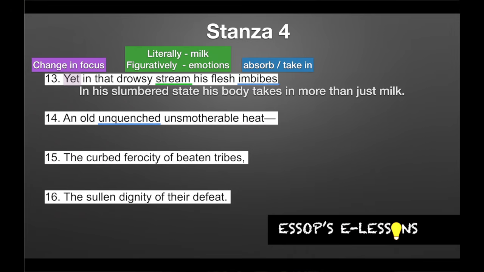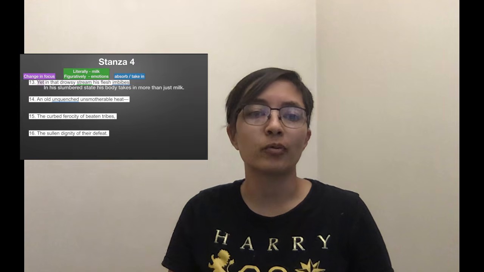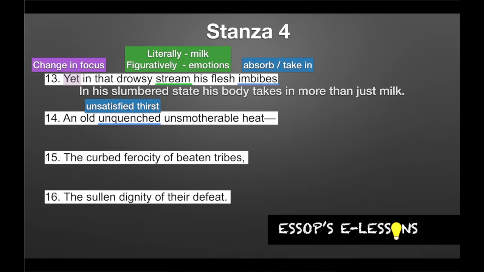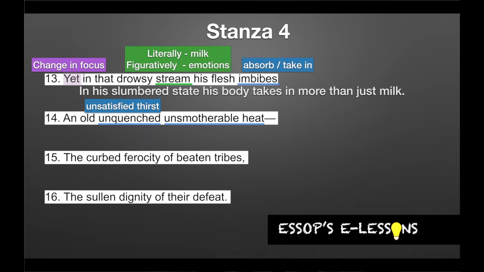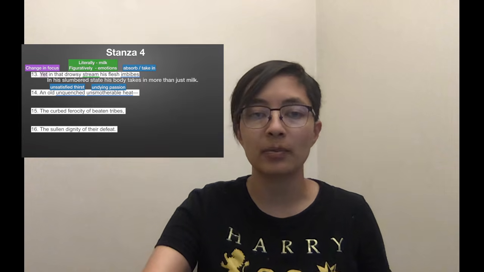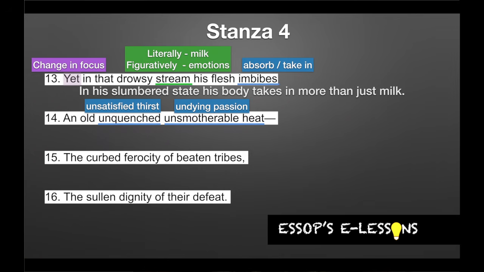In line 14, it says an old, unquenched, unsmotherable heat. So quite an interesting word to use here, unquenched, because that refers to thirst that is unsatisfied. And thus far, we've seen lots of imagery of streams, of rivers, right, of bodies of water. And yet the poet is saying there's an unquenched heat. Okay, so there's something, despite all of this, that's being fed to the child that is unsatisfied. So the unsmotherable heat, it's an undying passion. So he's receiving not only nourishment from his mother, but also her undying passion. And what could that undying passion be? We'll see in lines 15 and 16.